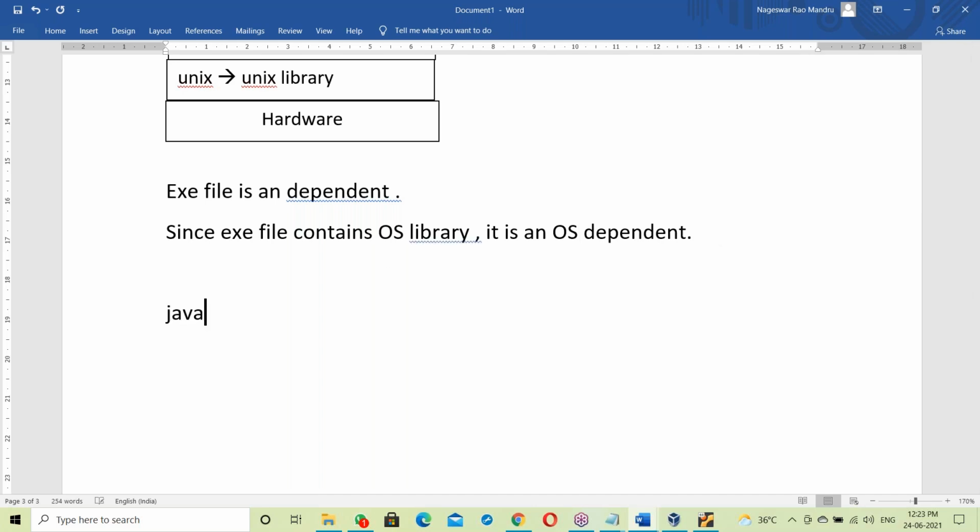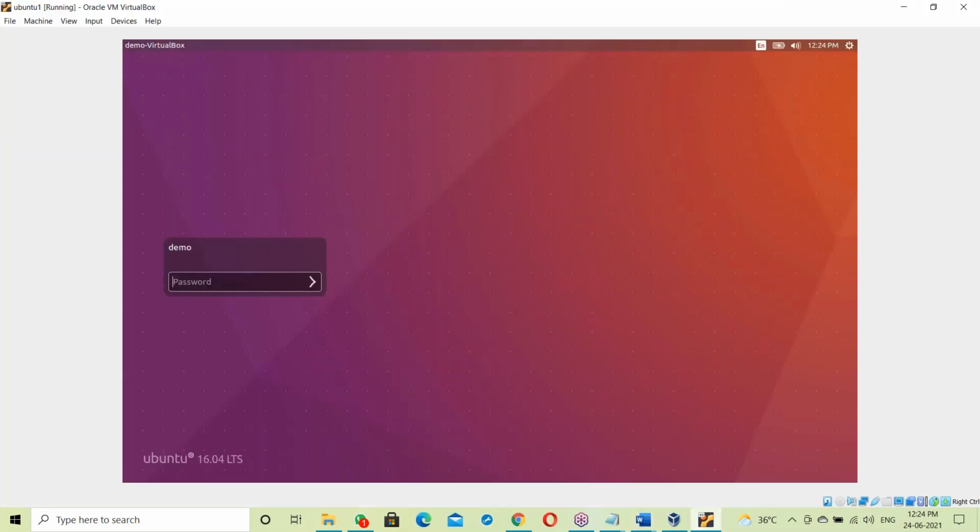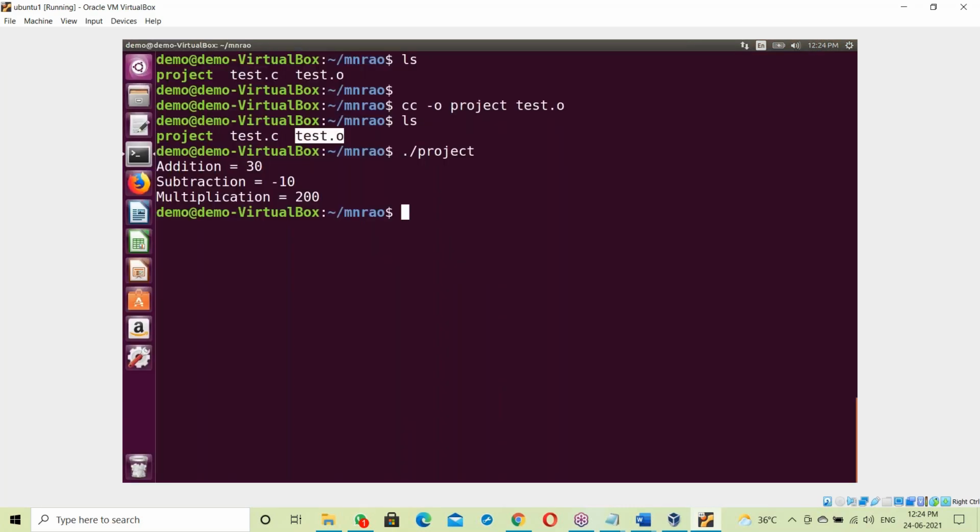Let us see what happens in Java. When compiling a Java program, the source code converts to byte codes. In other cases, the source code directly converts to binary code, like in the C program just now. Binary code is in 0s and 1s format.